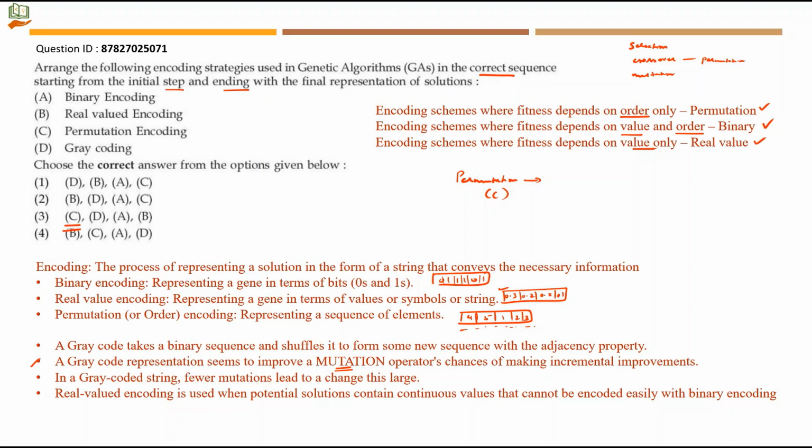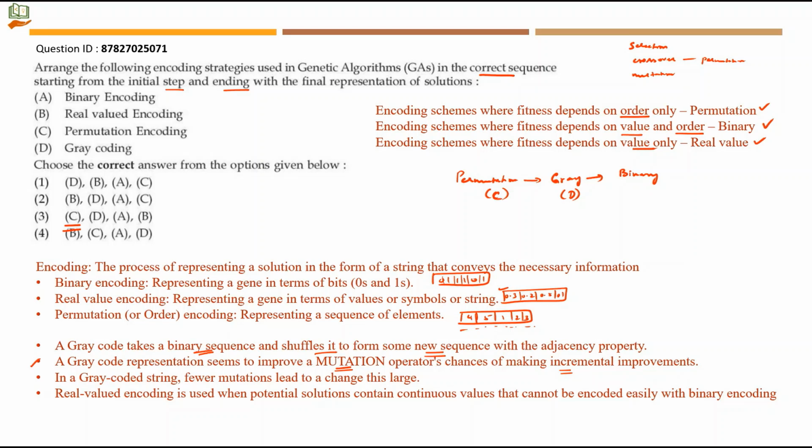After getting an order, we are actually trying to shuffle to form a new sequence with the adjacency property. By shuffling, we have more chance of making incremental improvements. So in that way, from permutation, we move to gray coding, which is option D. When we have gray coding, it is automatically a binary sequence. We go for binary encoding from gray coding.